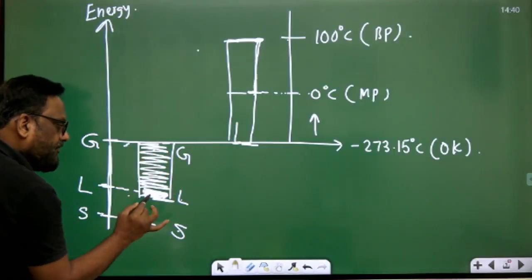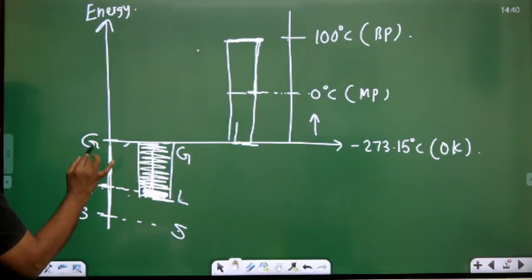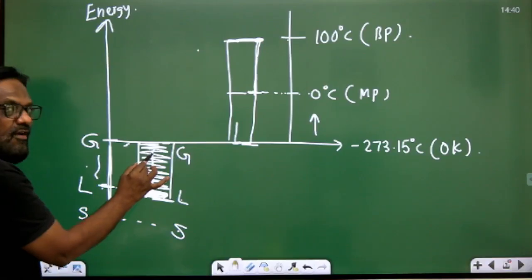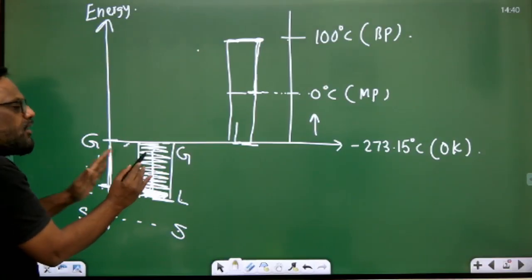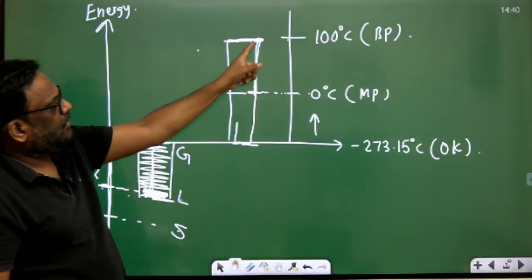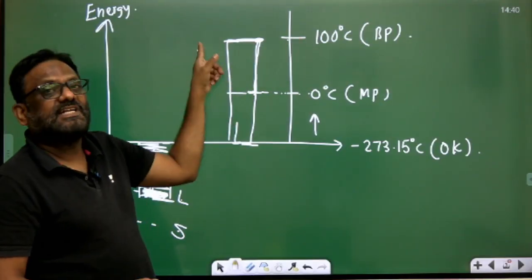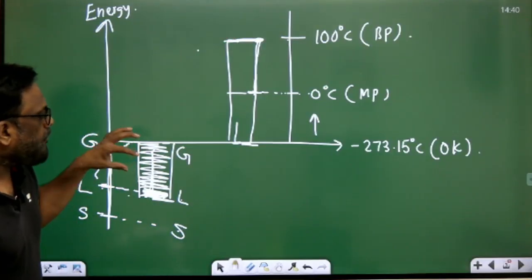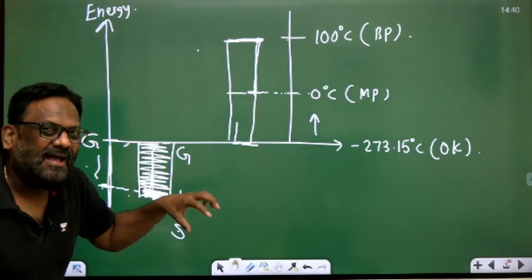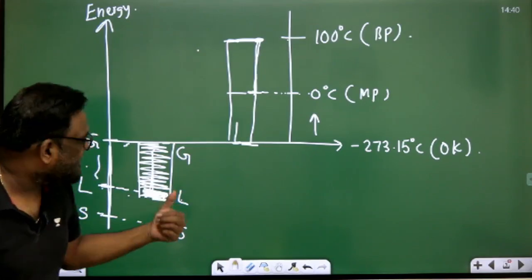So up to here, when I supply heat from liquid to gas, let us say it is 100. From there, what will happen? It absorbs. All the bonds are broken. When all the bonds are broken, there is no change in the kinetic energy, so no change in temperature. So at a constant temperature, the potential energy is changing, and thereby the phase change is occurring.